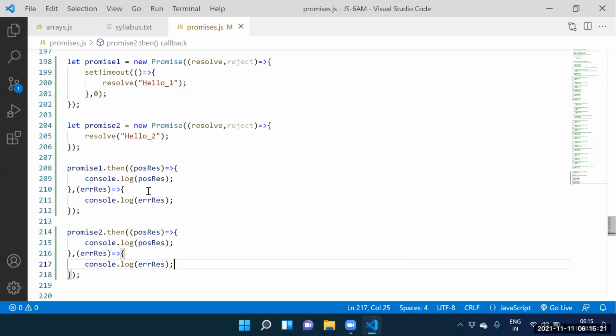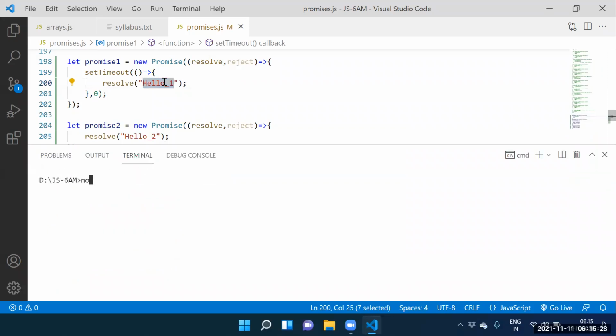Guys, who has first priority? Hello promise 2 or Hello 1? Check the proof. Node promises dot js. Guys, who has the first priority? Hello 2. Who has the next priority? Hello 1.